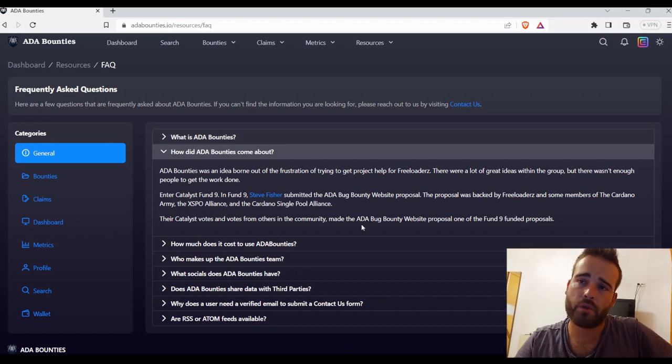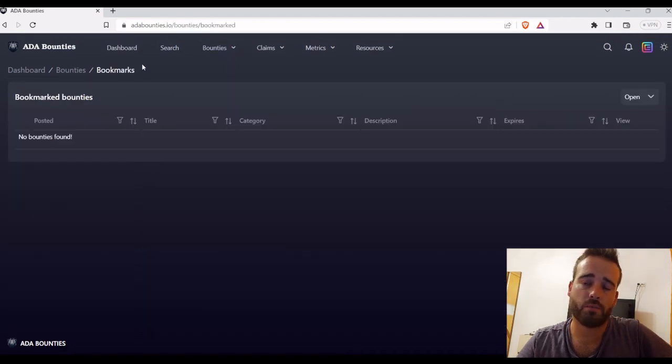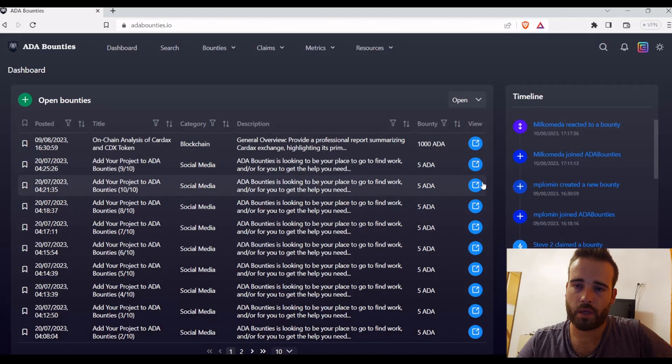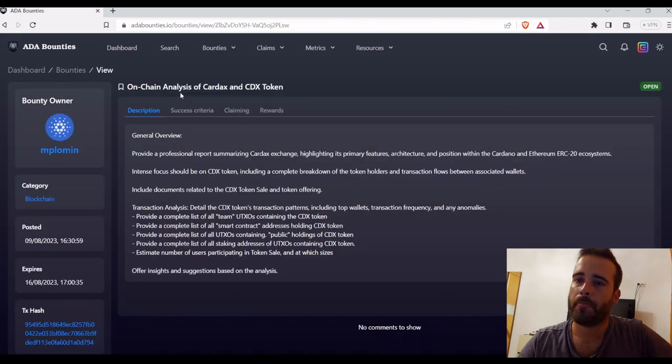As I stated before, once you connect your wallet, you have access here to the bounties and the claims. Okay, we'll take a look here at the bounties. And basically with the bounties, you can use a feature that is bookmarks. So what are bookmarks? Basically, come here to the dashboard, you select one of the offers, and then you can use here a bookmark on this offer.